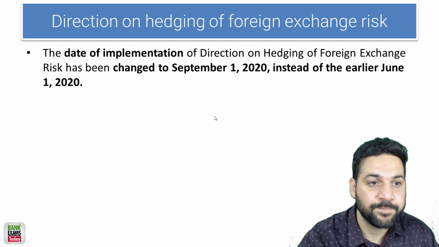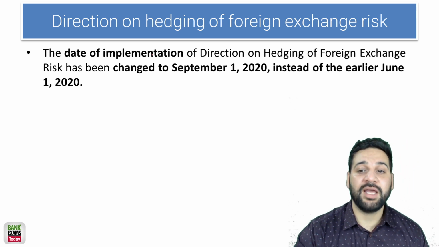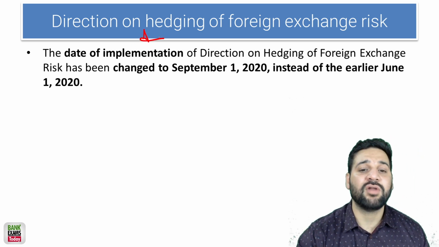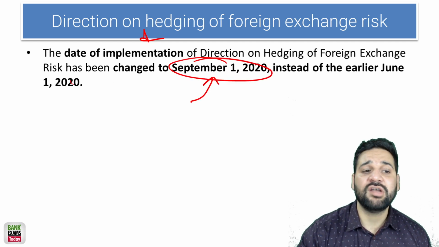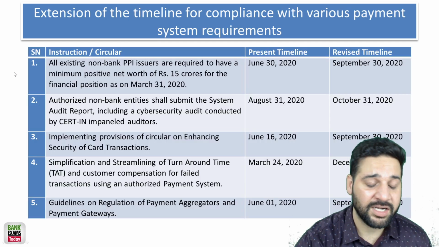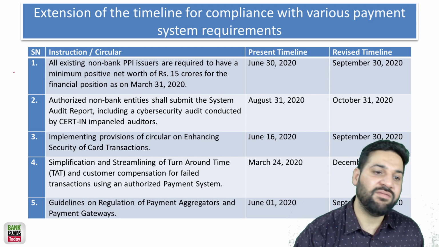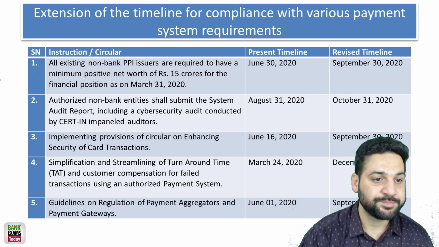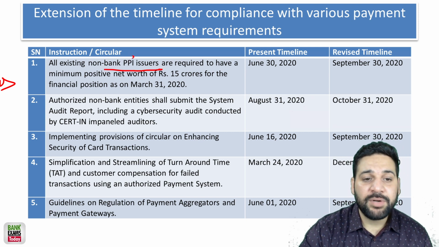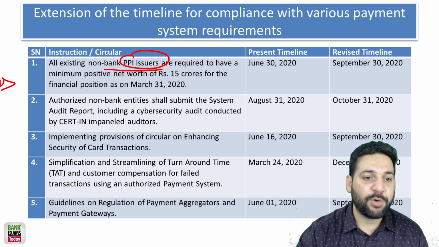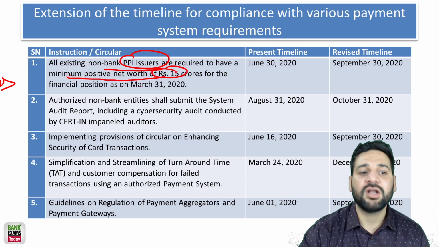Okay. Direction on hedging of foreign exchange risk. So that circular has been extended, changed to 1st of September instead of 1st of June 2020. Please remember that. And this particular table is very, very important. I have made this for you. So all existing non-bank PPI issuers, prepaid payment instrument issuers, need a positive net worth of 15 crore.